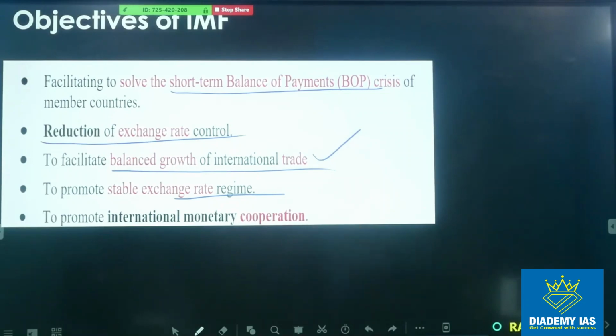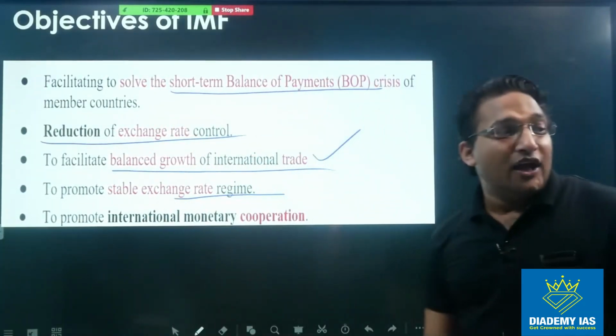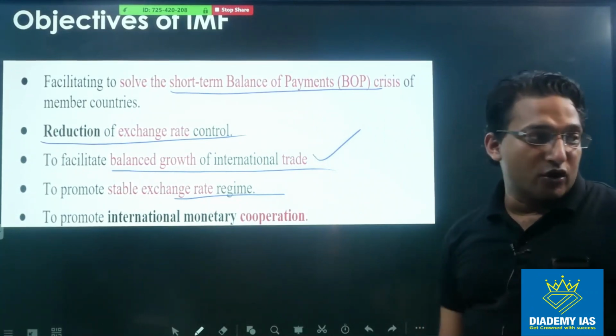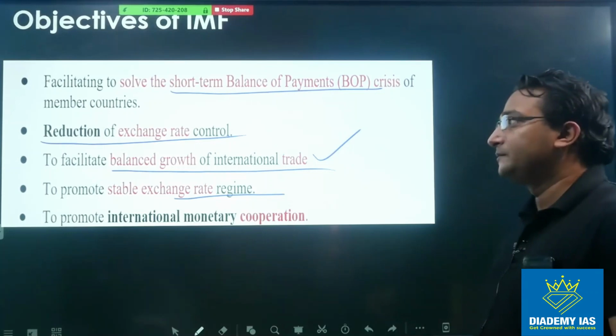These are the objectives of the IMF, right? So out of all these points, point number 3 is very, very important because you might miss this point and feel this is the responsibility of the WTO. At that point of time, you can make a mistake.